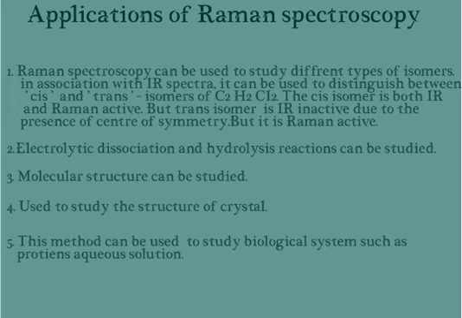Now let us look into the applications of Raman spectroscopy. Raman spectroscopy can be used to study different types of isomers in association with IR spectra. It can be used to distinguish between cis and trans isomers of dichloroethane. The cis isomer is both IR and Raman active, but the trans isomer is IR inactive but Raman active.